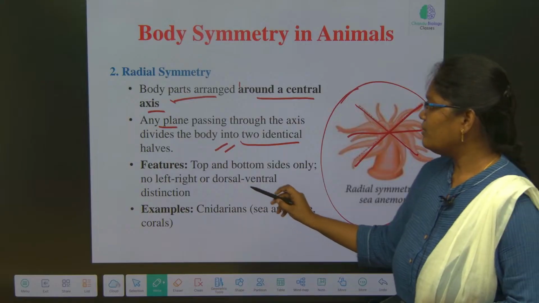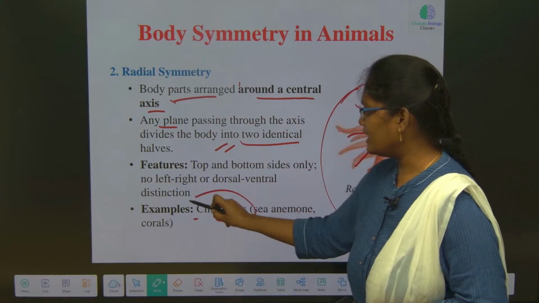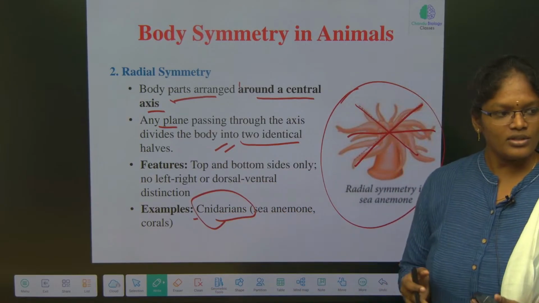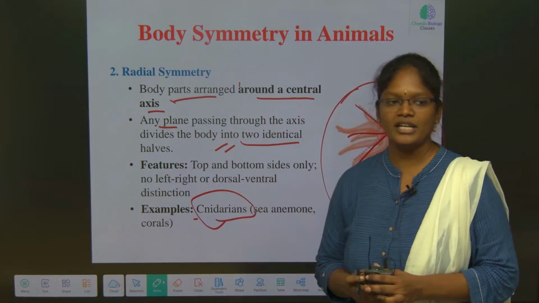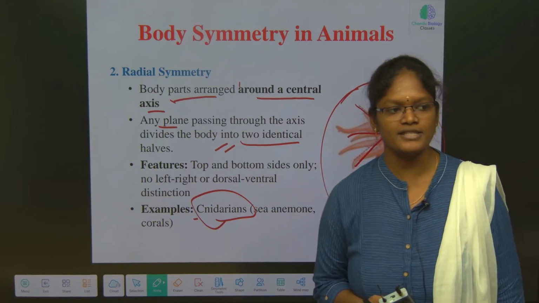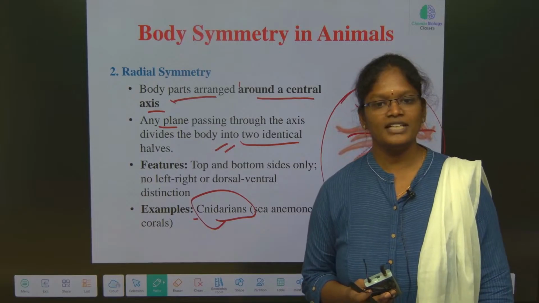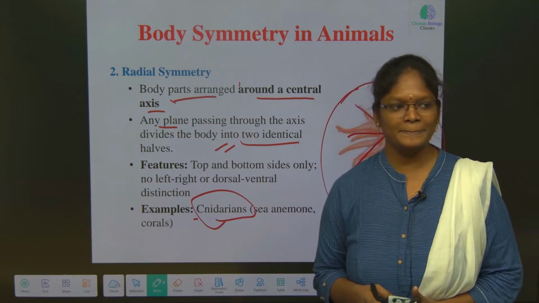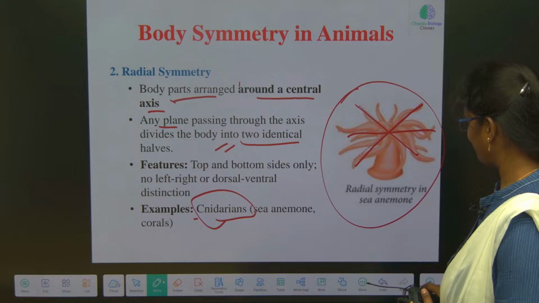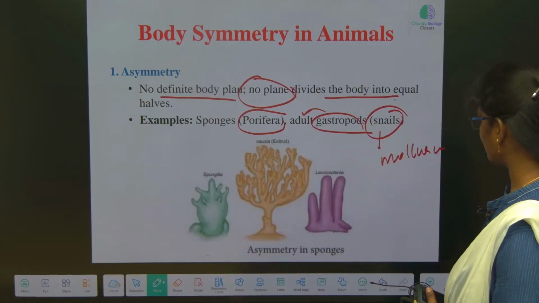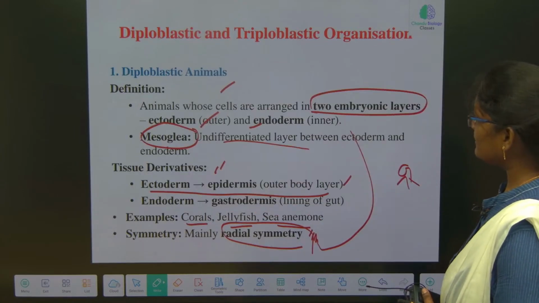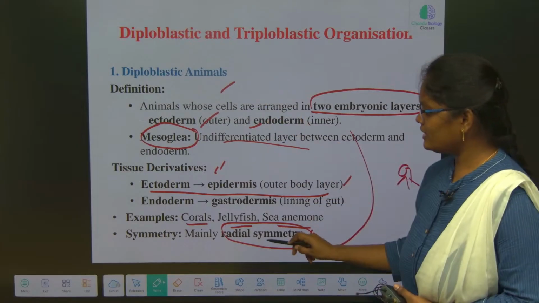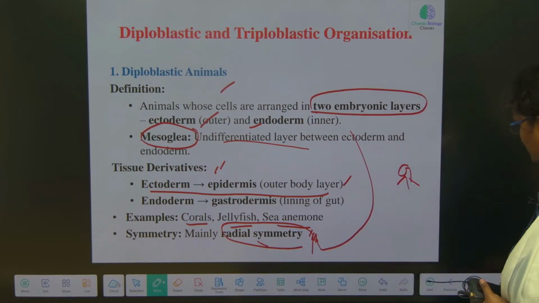Examples are the cnidarians. Once again, those organisms which have radial symmetry are diploblastic or triploblastic? Diploblastic, very good. Why are you confusing?